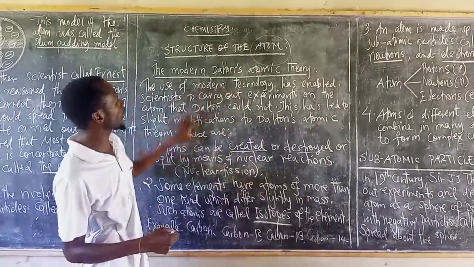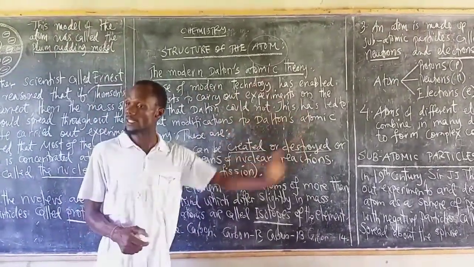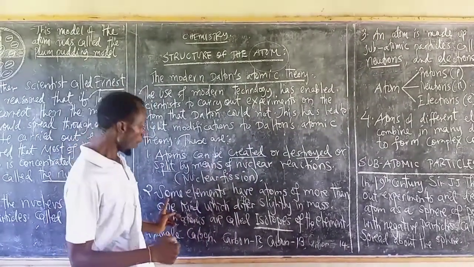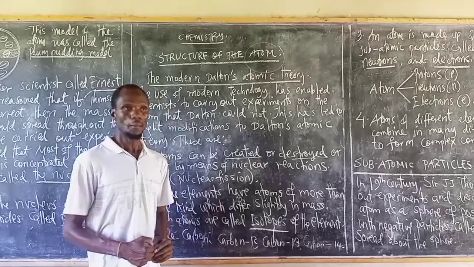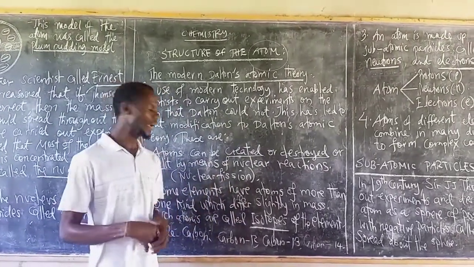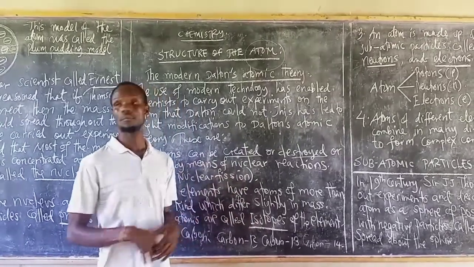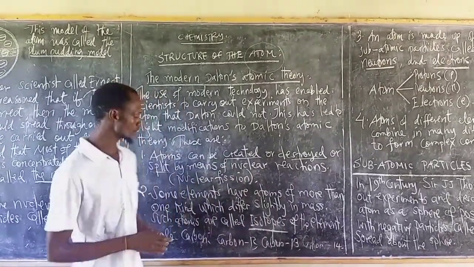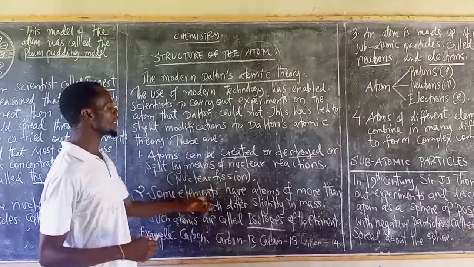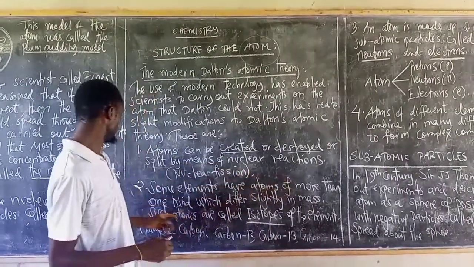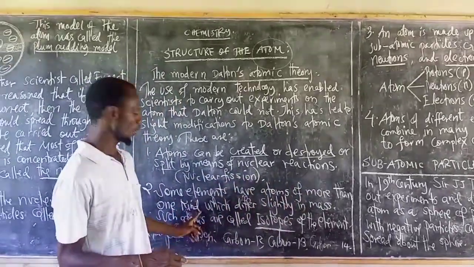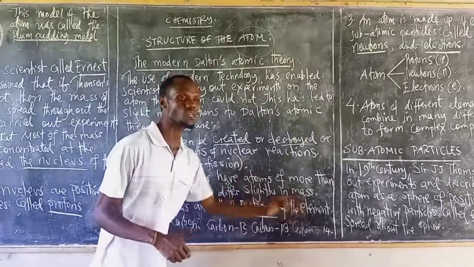But due to the slight modification, people carried out experiments and found that atoms of an element may have different structure, may have different mass, and are called isotopes.